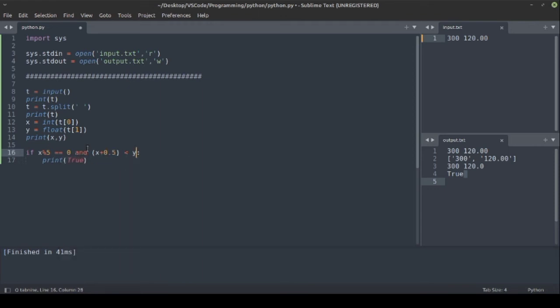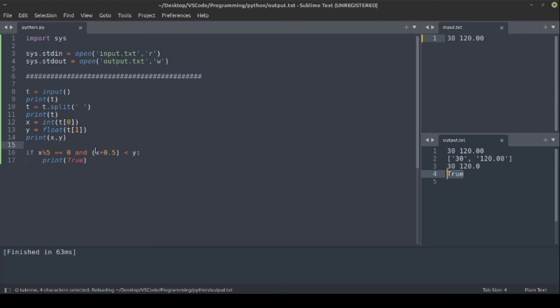Now if both conditions are satisfied, then we will get a true, else we will not get a true printed in the output. Let's run this. You can see true is not printed because this condition is satisfied but the second condition is false. If we change this again to 30, then both conditions will become true and will print a true.